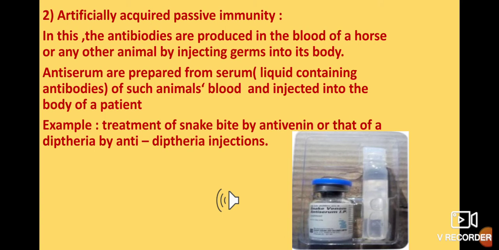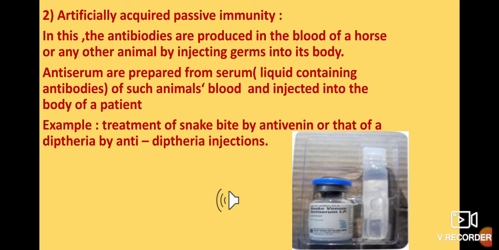I will inject a few germs into the horse's body. Now his body will start forming immunity against that germ. His body starts producing antibodies against that germ.